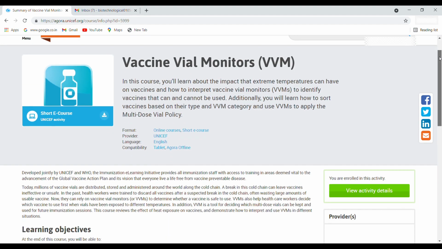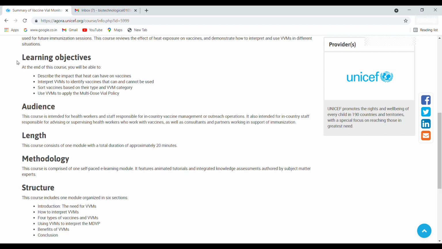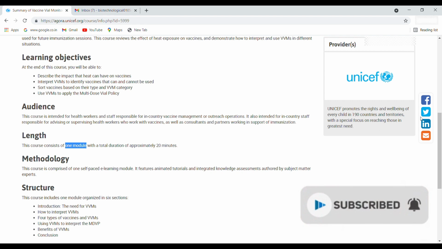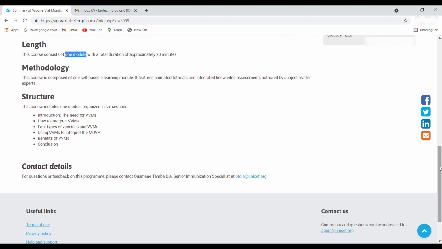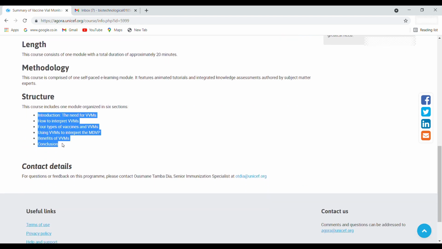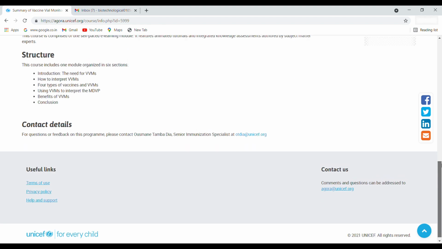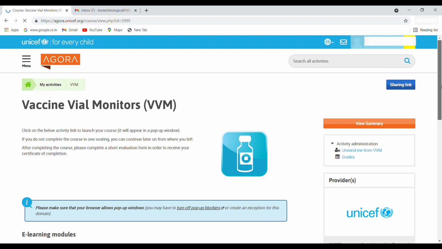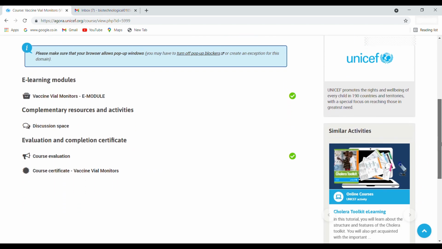Clicking on here, you will get all the information about this course, the learning objective, the length of the course. It says it should take about 20 minutes to complete this self-paced course. Here is the structure of the course, which consists of almost one module. Guys, किसी course में test भी हो सकती है, so you have to just complete it. To enroll in this course, you have to click on this green button. It says join this activity. So the course starts from here.